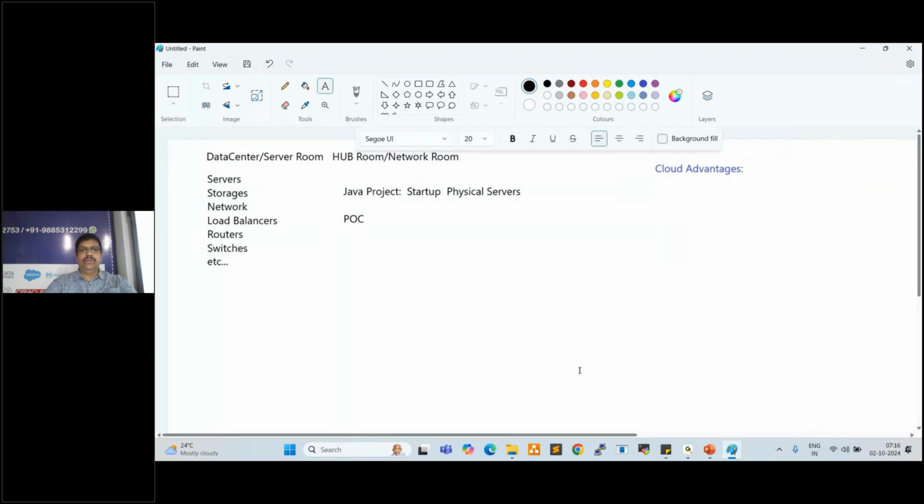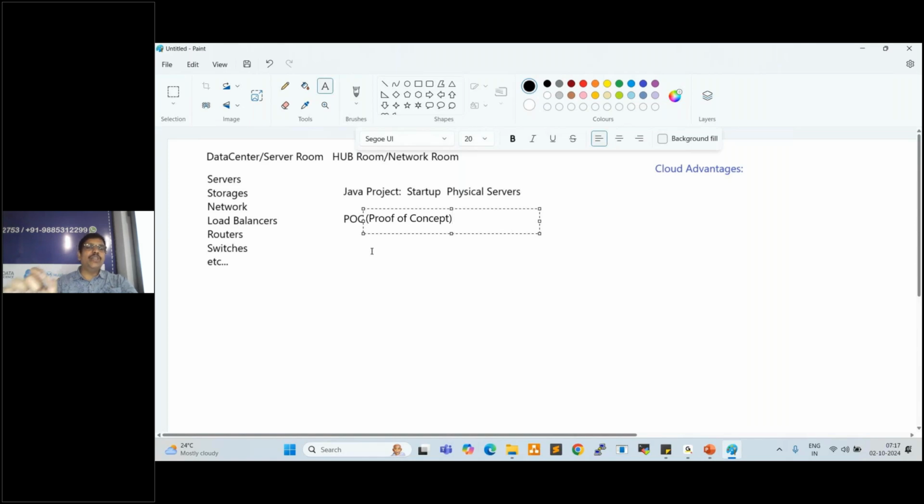Yes. So when we want to start any Java project or startup company, and want to get any project from a US client or UK client, before getting the project, what will we do? We prepare one POC. What is POC, anyone? It is a proof of concept. So before getting the real project, we need to prepare one POC and showcase it to the client.